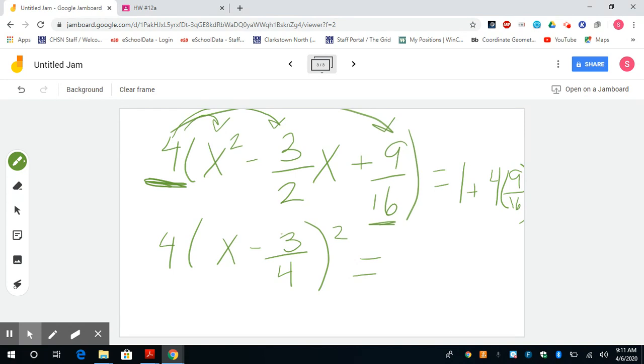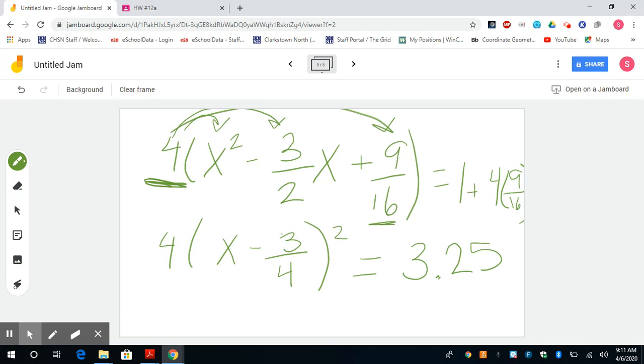So 9 over 16 times 4 plus 1. I'm going to just leave it as a decimal, 3.25. 3 and 1/4, or 13/4, whatever the fraction is.